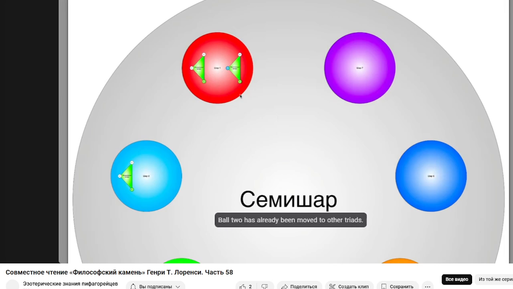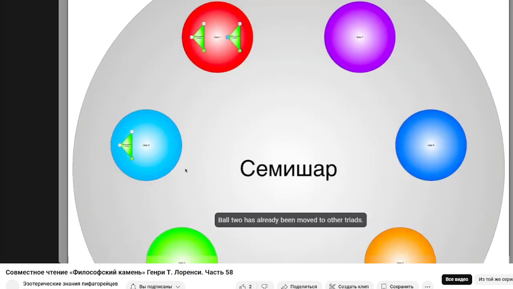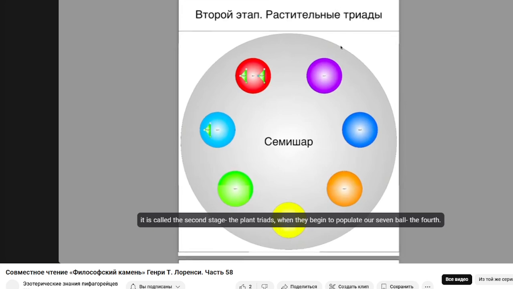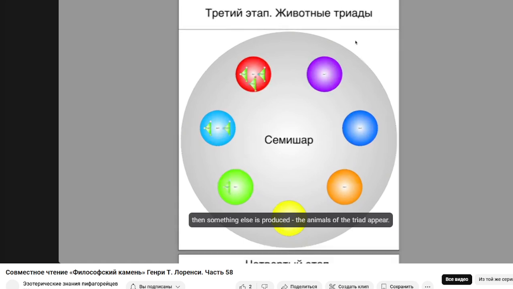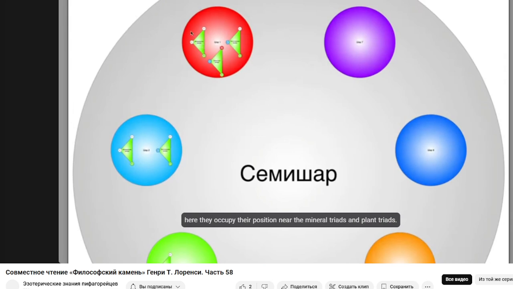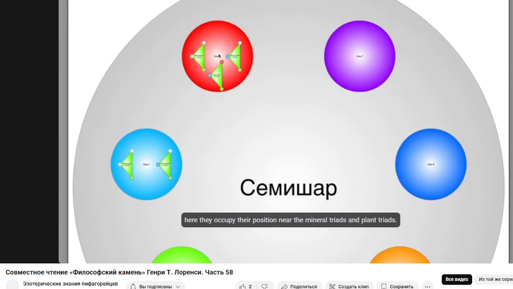Ball 2 has already been moved to other triads. This is the second stage, when plant triads appear. It is called the second stage, the plant triads, when they begin to populate our 7 ball, the fourth. Then something else is produced. The animal triads appear. They again fall into the very first ball of our 7 ball, that is, it starts with ball 1. Here they occupy their position near the mineral triads and plant triads.